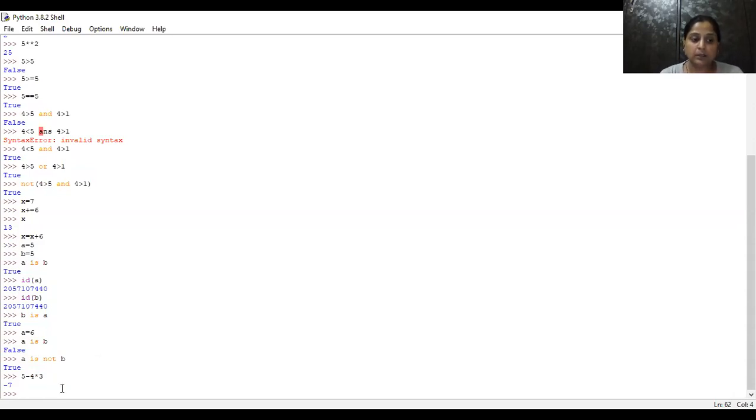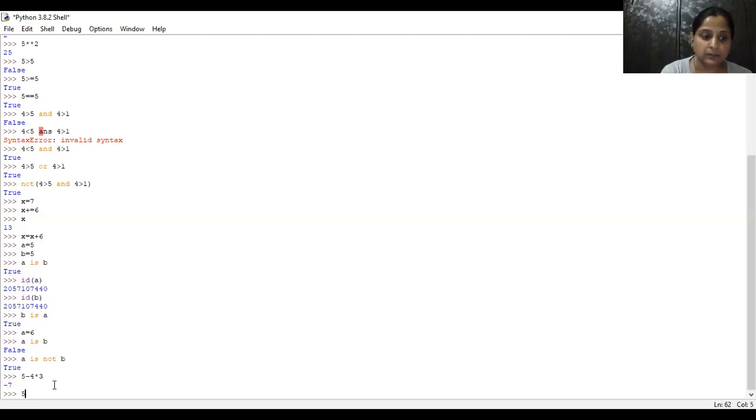Because according to the BODMAS rule of mathematics, I'm sure you know, to calculate expressions, we always solve brackets first. Then the turn comes for the power, then for division and multiplication, then for plus and minus. So here, first multiplication is done, and then subtract from 5, and the result is minus 7.